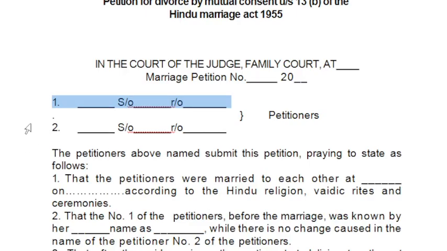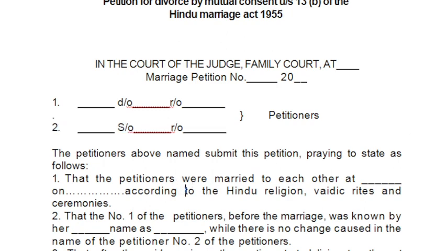So first of all, you mention the name of the wife. You can mention the name, then daughter of, you have to mention the father's name of that daughter, the residence of, the residence where the wife resides, and then you have to mention the name of the husband, son of, and residence of. You have to mention the detail.